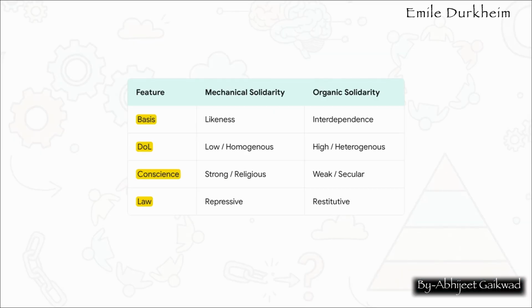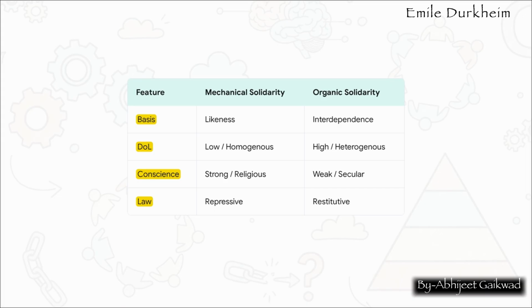This table right here, this is pure gold for your mains answers. It perfectly contrasts the 2 types of social glue, or solidarity, that Durkheim identified. On one hand, you have mechanical solidarity. Think of simple, traditional societies. Here, people are held together by their likeness. They share the same beliefs, the same work, the same values. The collective conscience, or the shared morality, is incredibly strong. The law is repressive. You break the rules, you get punished severely.